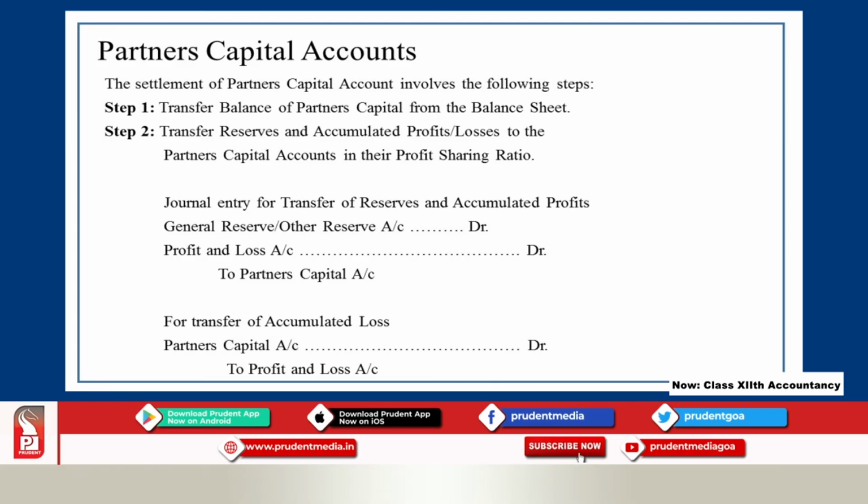If it is an accumulated loss, you will find it on the asset side, and that loss should be distributed in the old ratio. The entry for that is partners capital account debit to profit and loss account, and when you post it, it comes in the partners capital account on the debit side. So, you have to write as to profit and loss account.